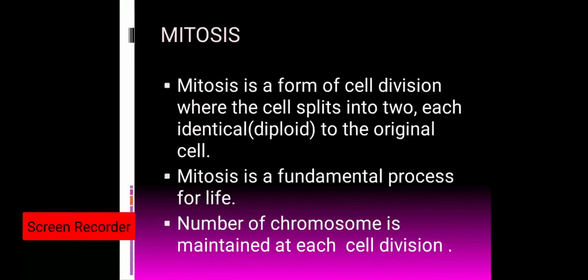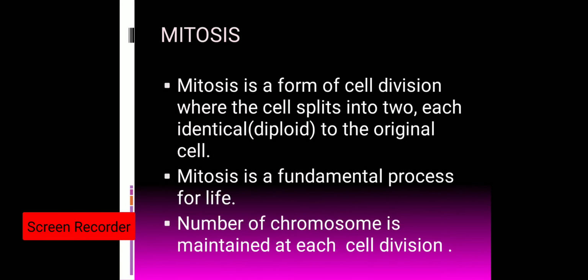Today we have to start with one of the types of cell division, that is mitosis. There are two types of cell division, mitosis and meiosis. So we are going to discuss mitosis today. Mitosis is a form of cell division where the cell splits into two daughter cells in which the two daughter cells are identical to the original parent cell.